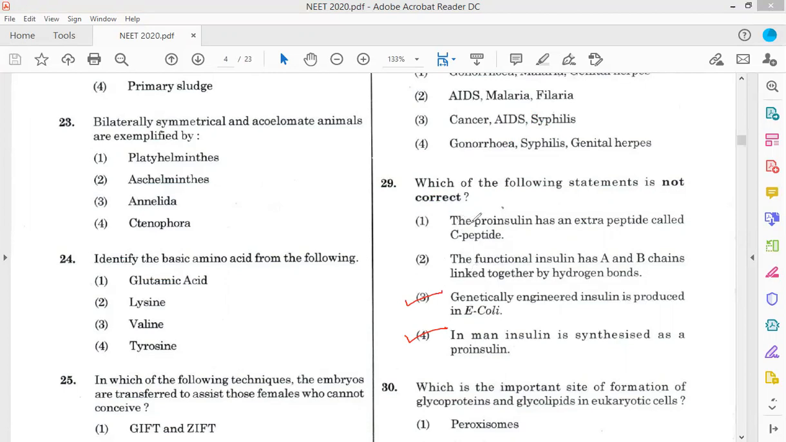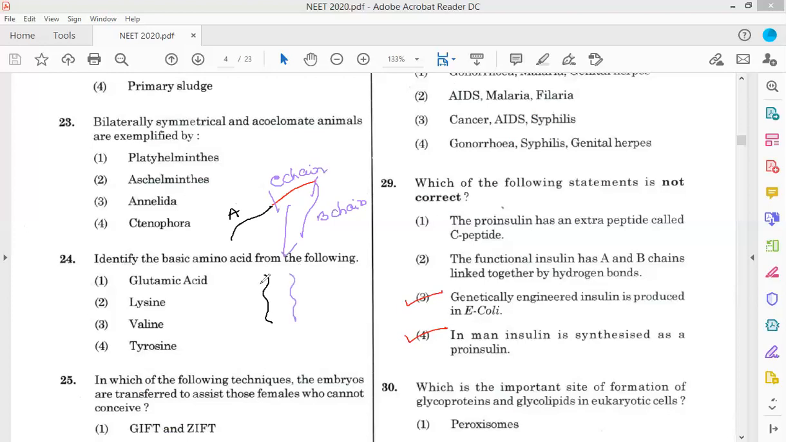Proinsulin has an extra peptide called C-peptide. Yes, this is correct. In proinsulin there are three chains: the A chain, the B chain, and the C chain. The A and B chains are joined by the C chain. Now the C chain is cleaved.